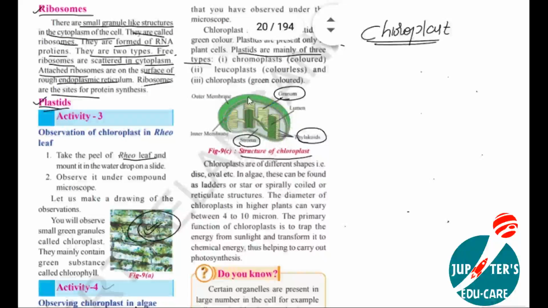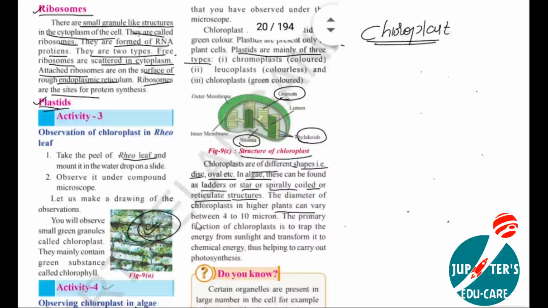It is oval or spherical in shape. Chloroplasts have different shapes. They are disc-like or oval, etc. In some algae, chloroplasts are also present in the shape of a ladder, star, or spirally coiled or reticulated structures. So they have different shapes.